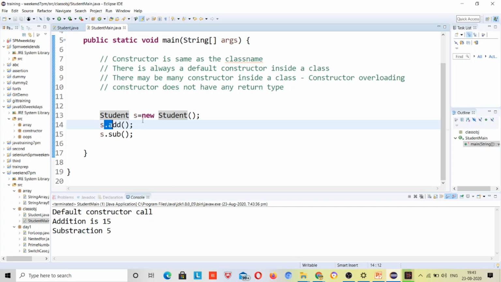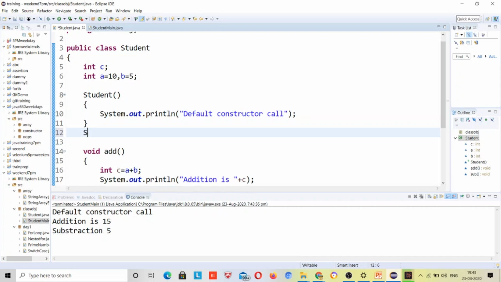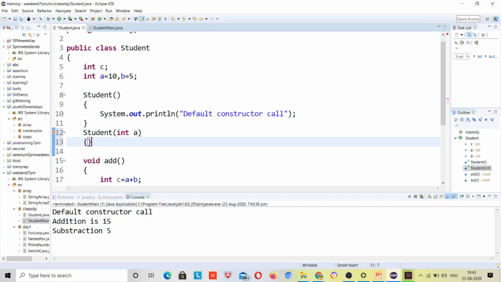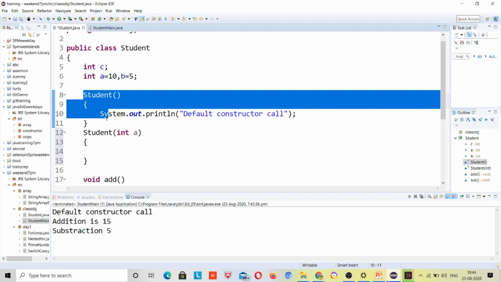And the third line is that there may be many constructors inside a class, right? So let's make a Student constructor. Here I have to give some parameters, right? You can't have two default constructors, right?